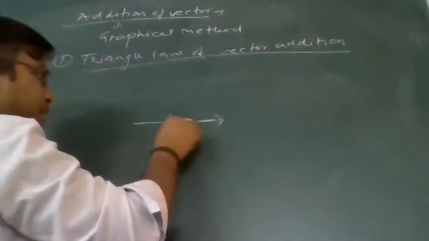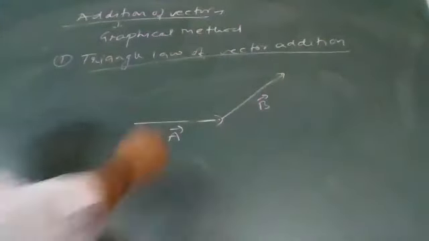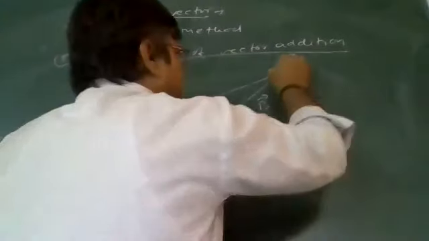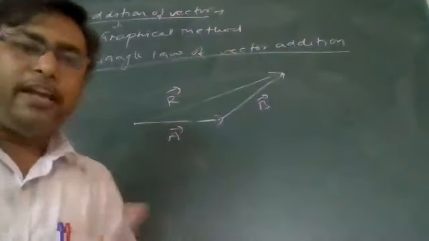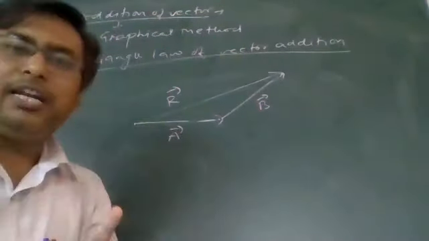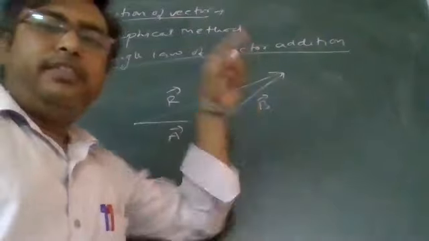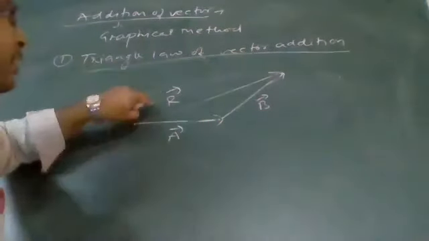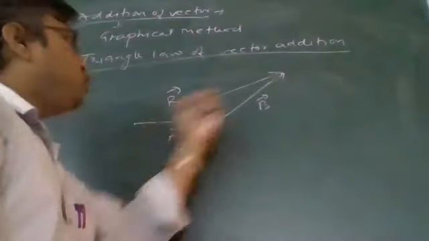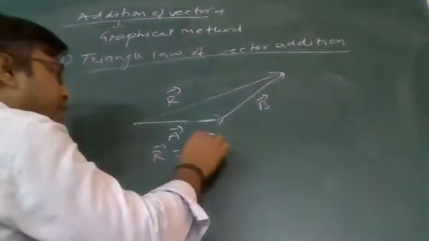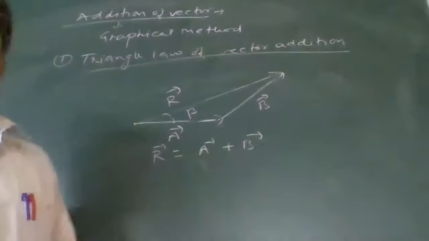When two vectors are represented in same order by two sides of a triangle, then the third side of the triangle will represent the resulting vector. I am repeating this statement, kindly write it. When two vectors are represented by two sides of a triangle in same order, then the third side of the triangle will represent the resultant of these two vectors. That means our vector is here, a vector plus b vector. This is the direction of resultant.